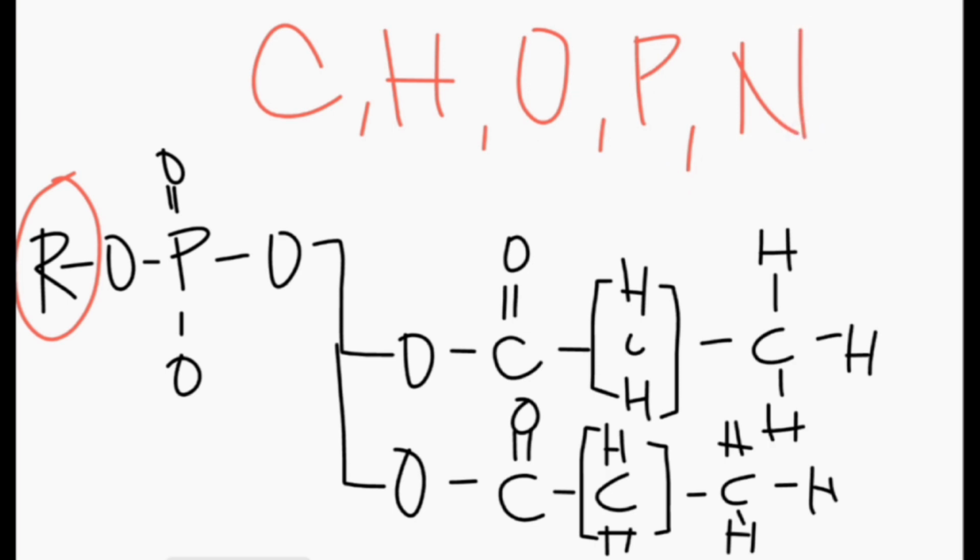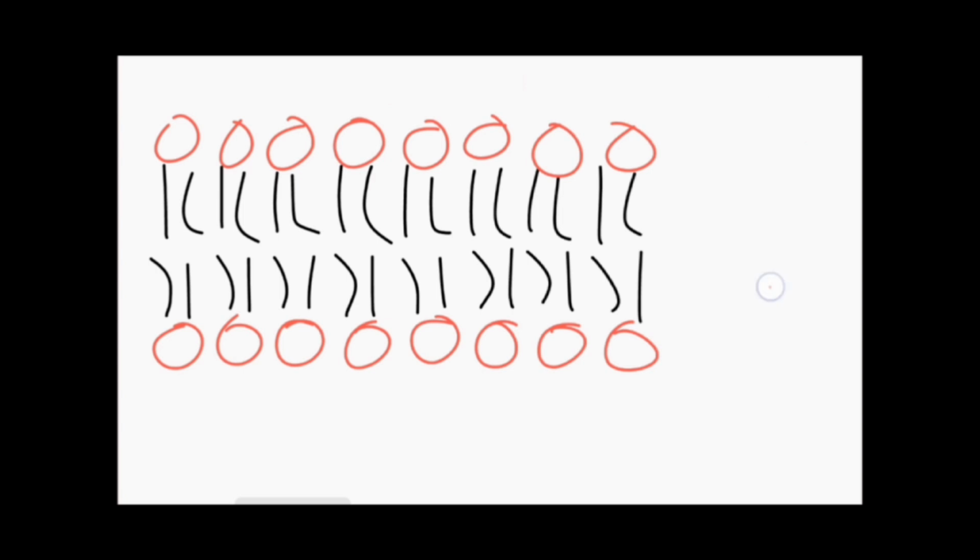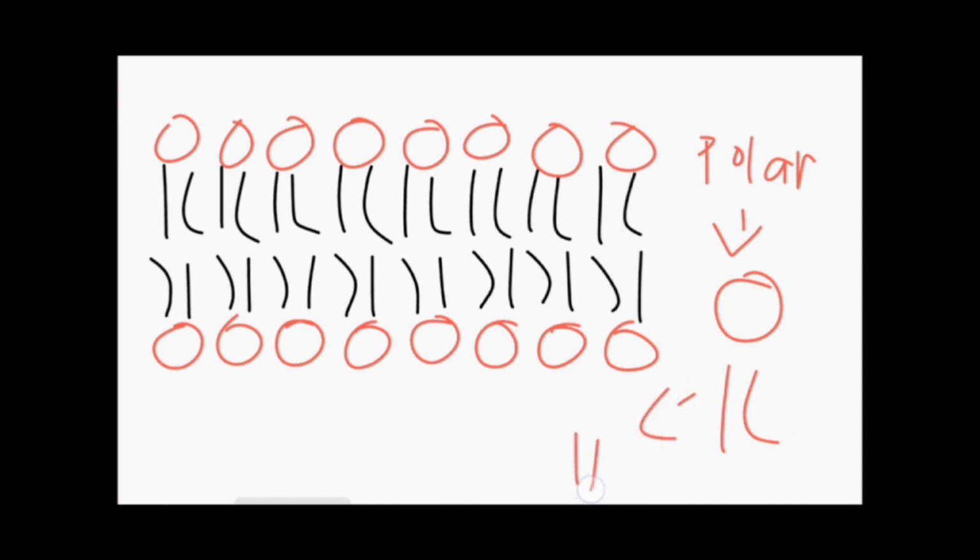Phospholipids make up the cell membrane. This is the phospholipid barrier. A phospholipid has a polar end and two nonpolar tails. The kink that you see in the structure is due to the presence of this double bond in the unsaturated fatty acid. The phosphate group is polar, so it's like water, so that's the part that's going to be facing water. The two fatty acid tails don't like water, so this is the hydrophobic region of the cell membrane.